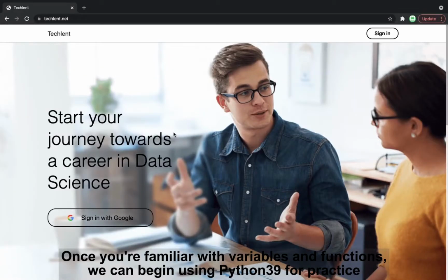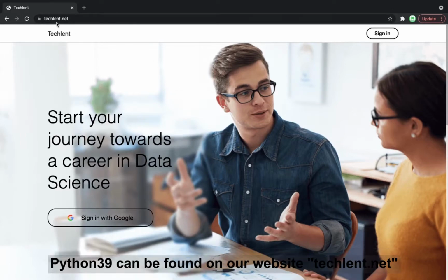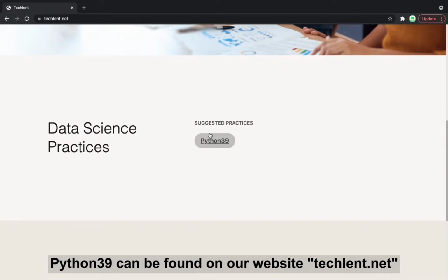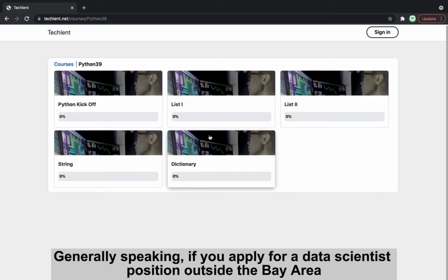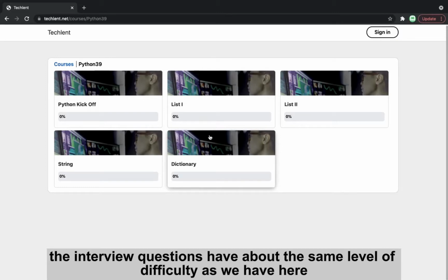Once you're familiar with variables and functions, we can begin using Python39 for practice. Python39 can be found on our website techlent.net. This set of problems is actually one that our trainees use for exercise. Generally speaking, if you apply for a data scientist position outside the Bay Area, the interview questions have about the same level of difficulty as we have here.